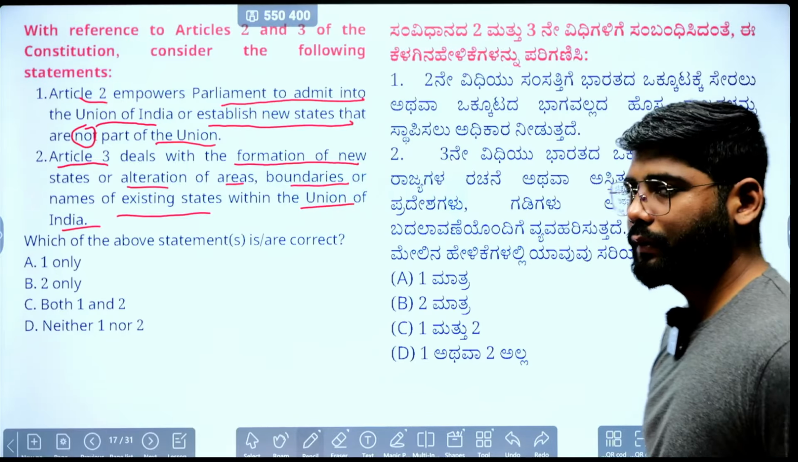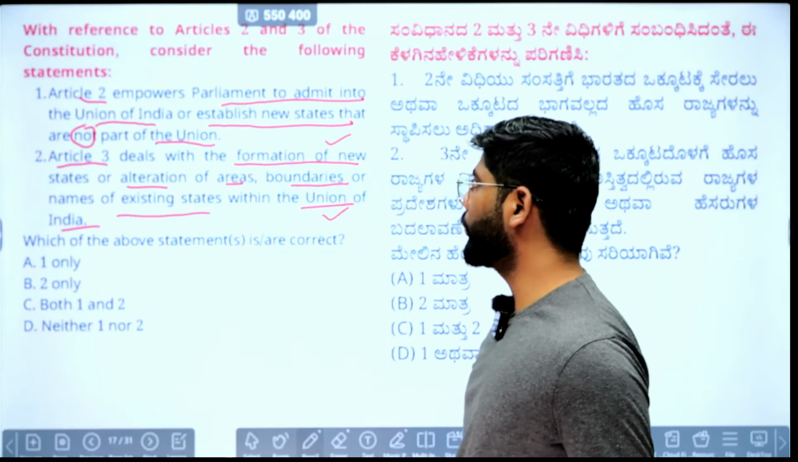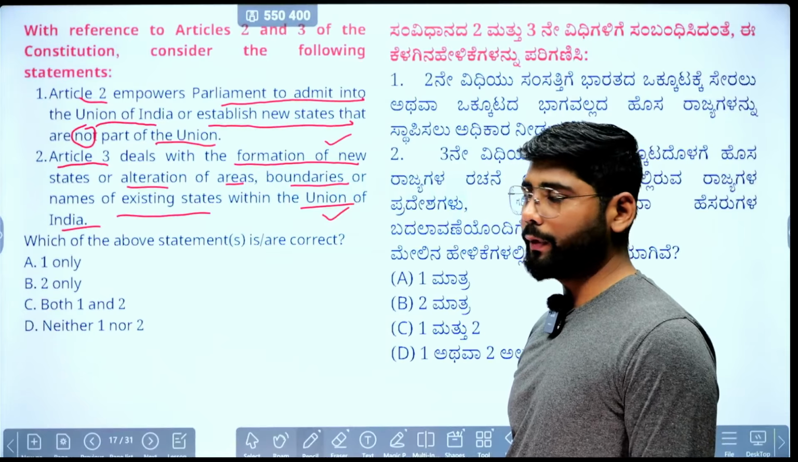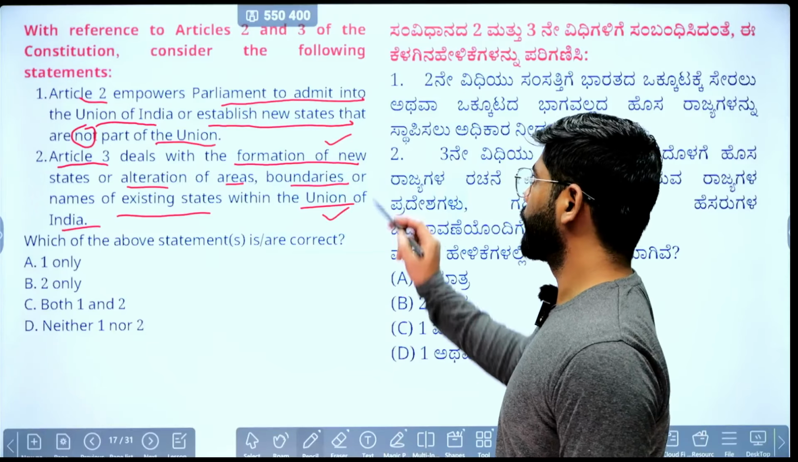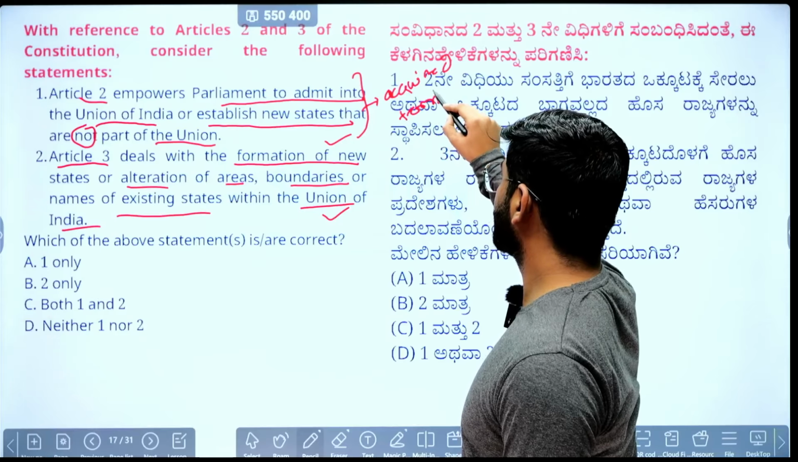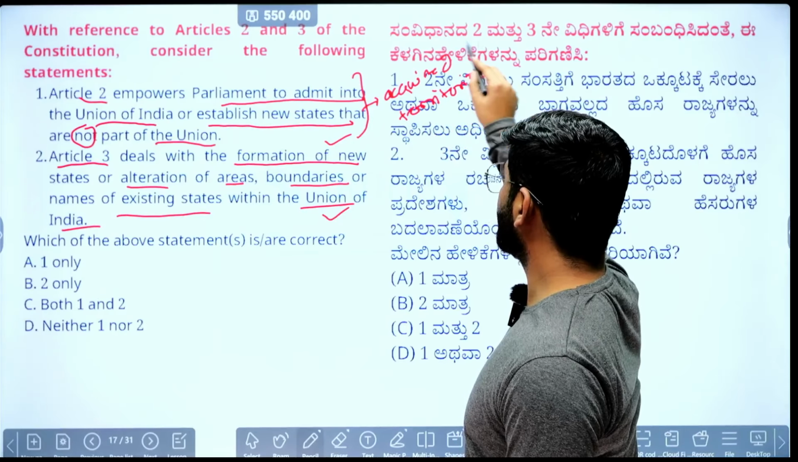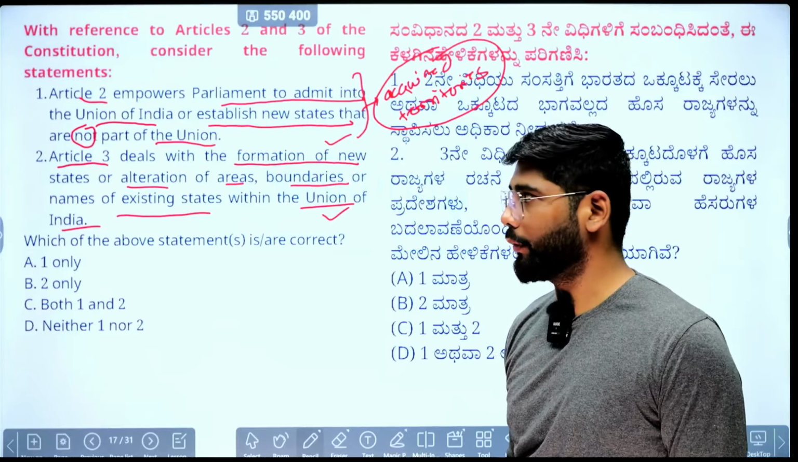We'll see the correct answer statement. First, two are correct because Article 2 empowers Parliament to admit into the Union of India or establish new states that are not part of the Union. So it's talking about the acquired territories. And these territories, being a sovereign nation, we can acquire through any modes that are available.